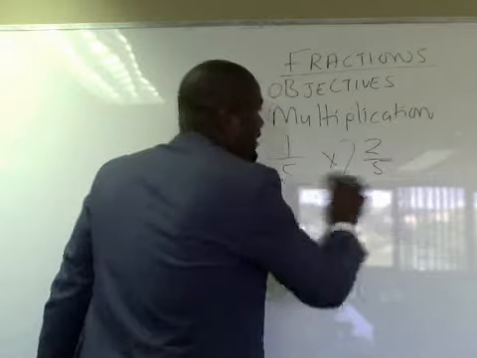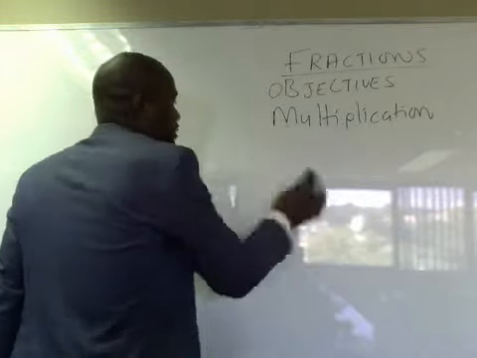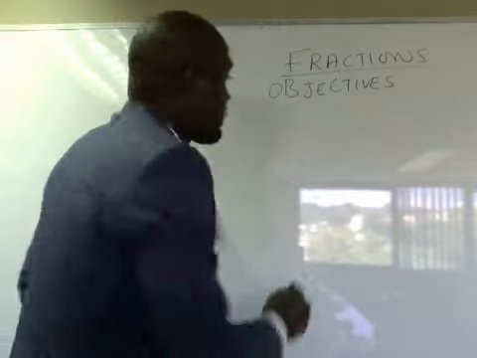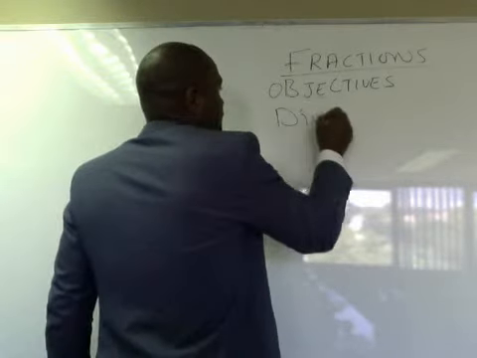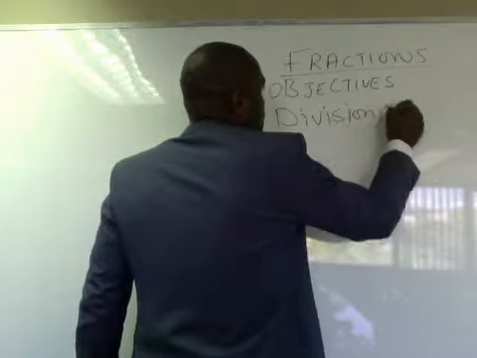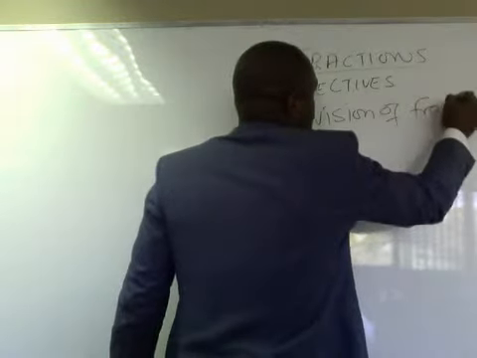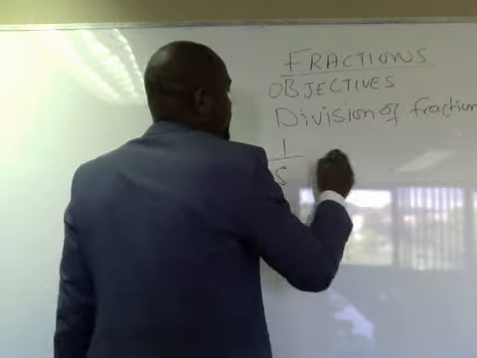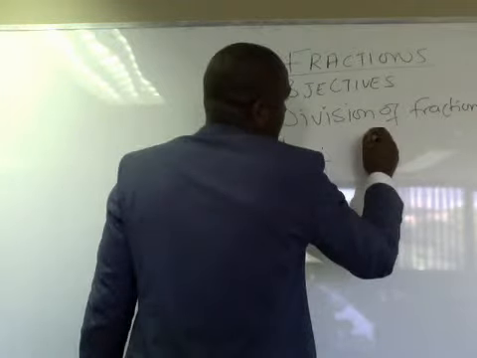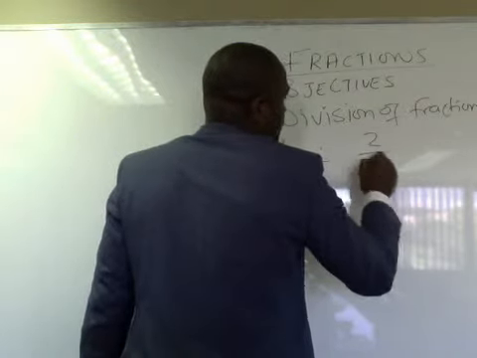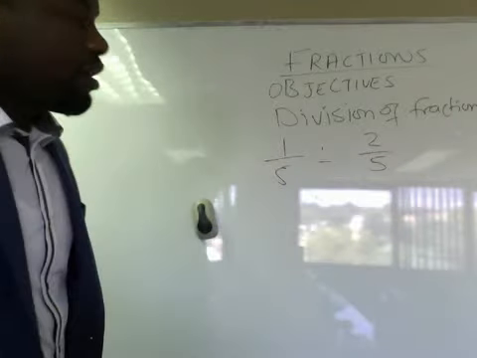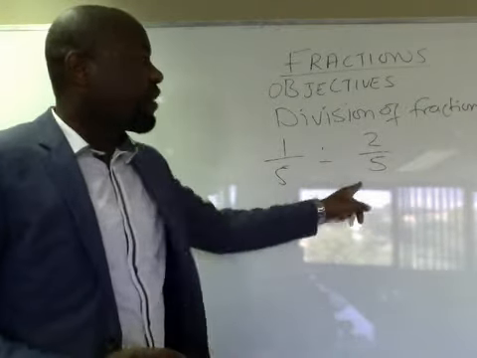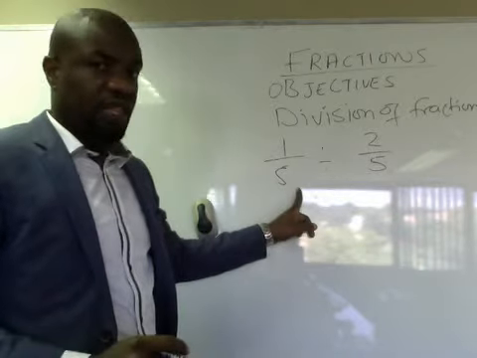Okay. Let's look at another aspect, which is division of fractions. If we have 1 over 5 divided by 2 over 5, it becomes very difficult to divide a fraction by another fraction.